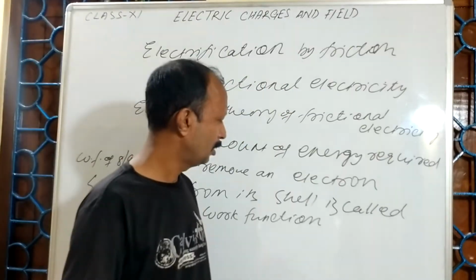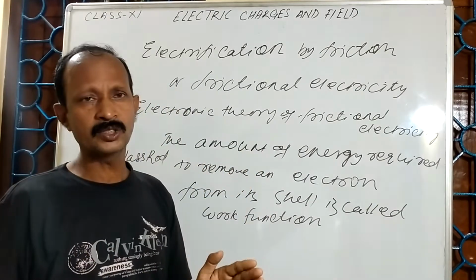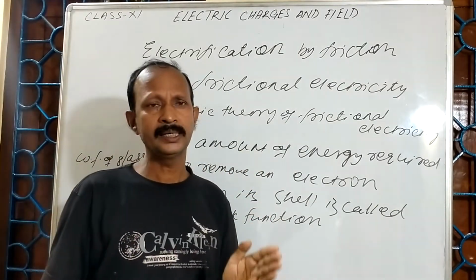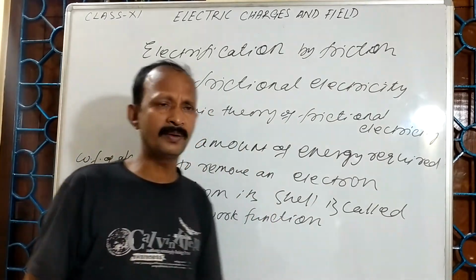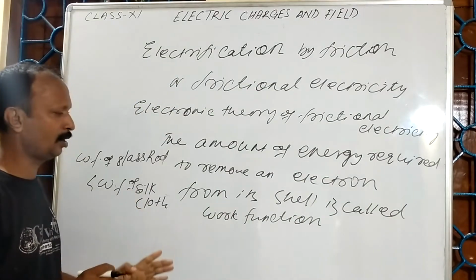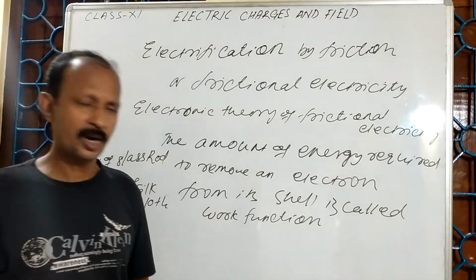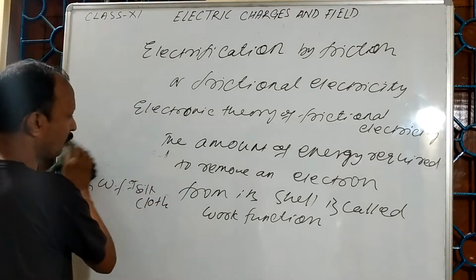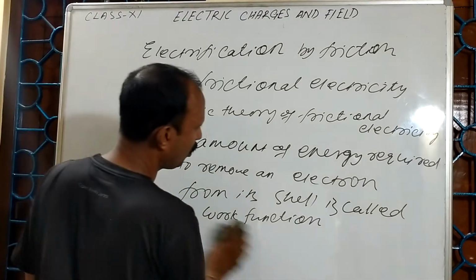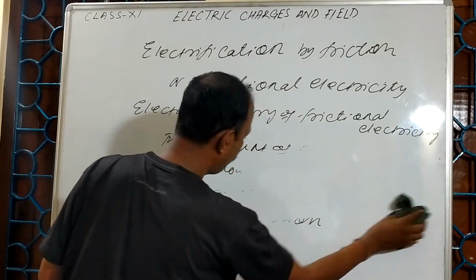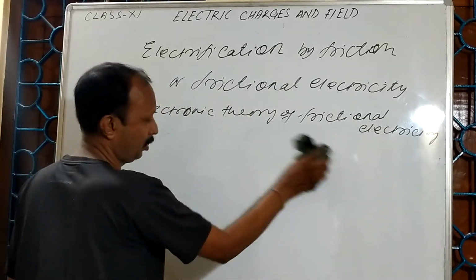So the work function of a glass rod is lower than that of a silk cloth. That's why the electrons transfer from the surface of a glass rod to the surface of a silk cloth.